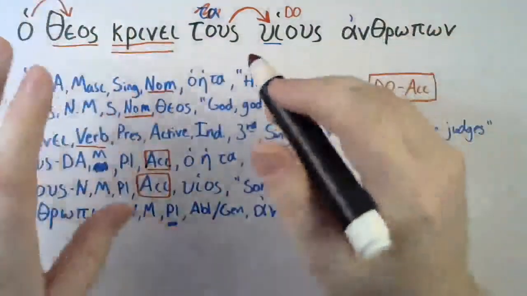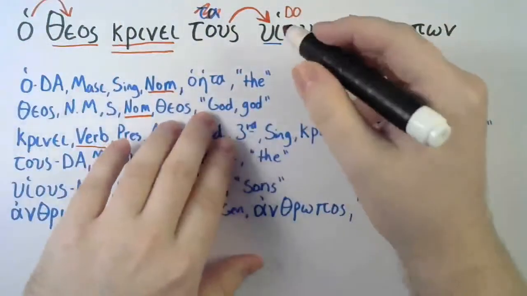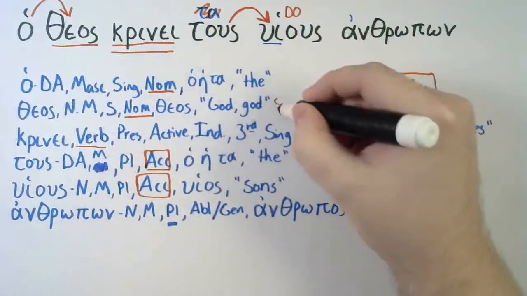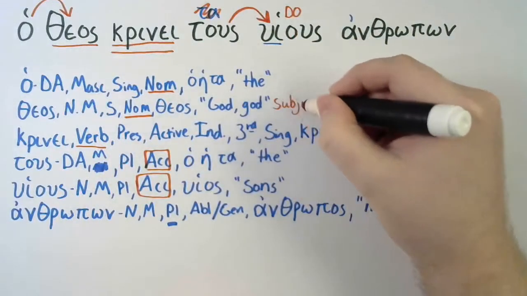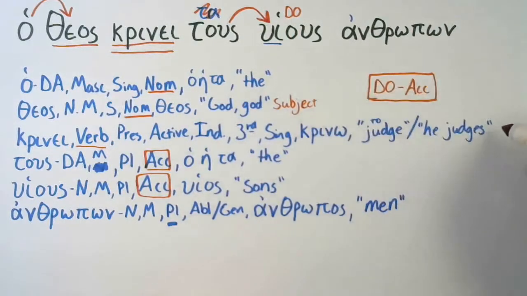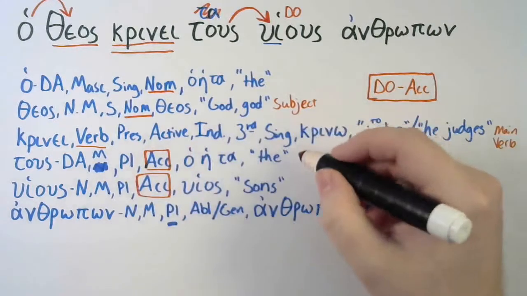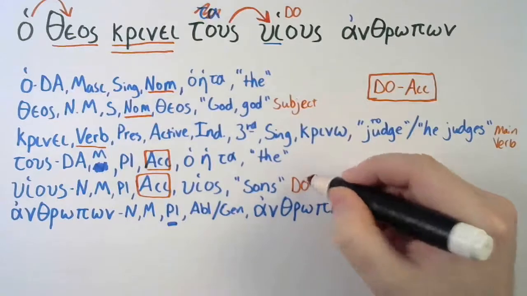Now, in your parsing, it's probably also a good idea to write down the function of the word. Subject. Verb is the main verb. Direct object.